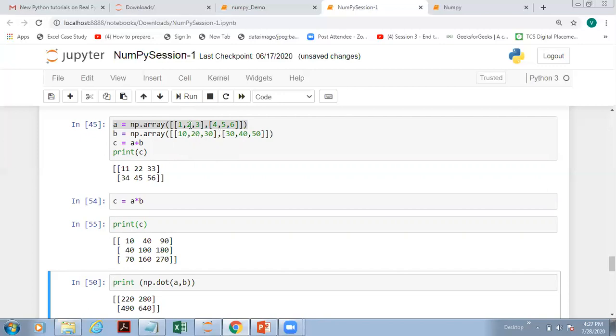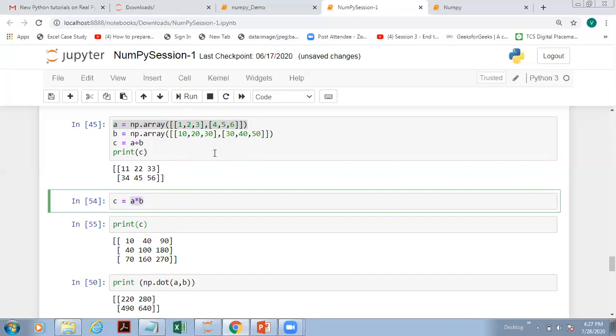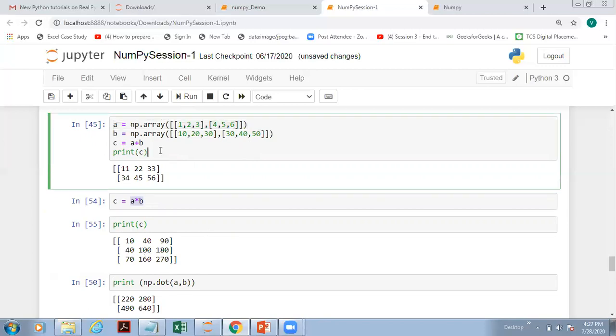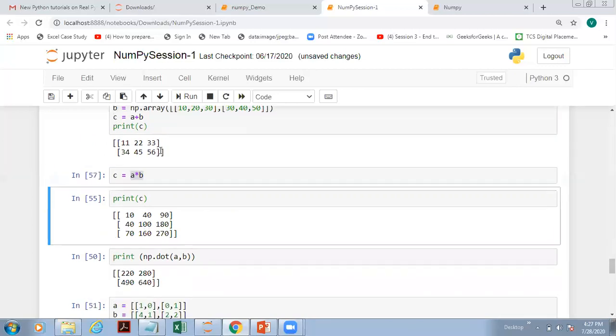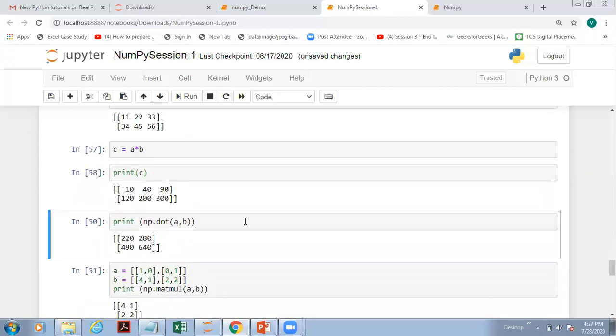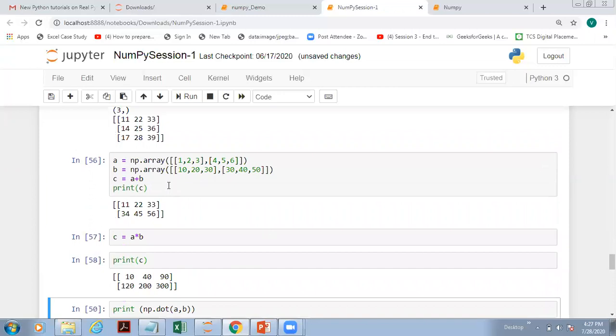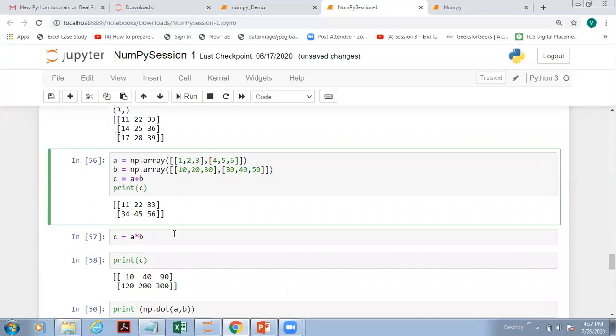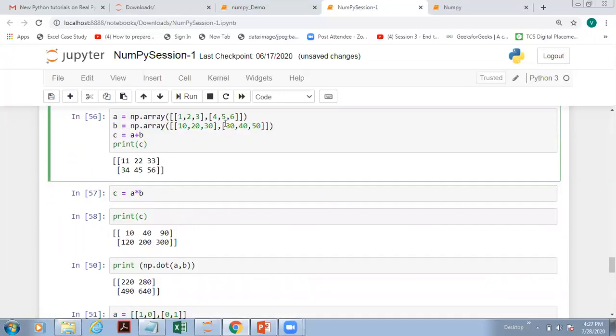So here you can see 10, then 20 into 2 is 40, 3 into 30 is 90. Sorry, that was a mistake. I took the previous result. So if I rerun this program, this is the result we are getting. One-to-one multiplication is being done in this case.